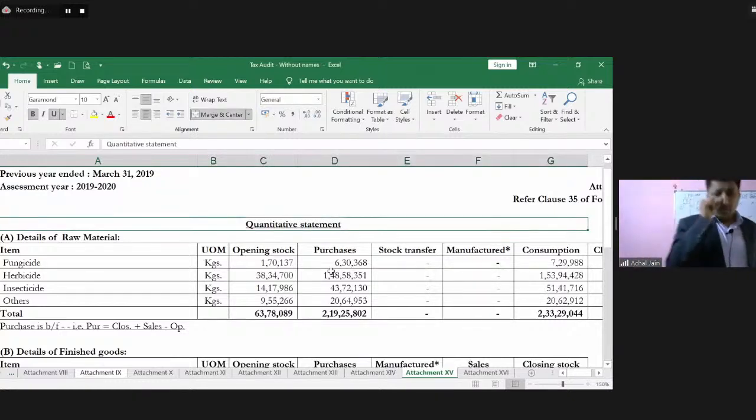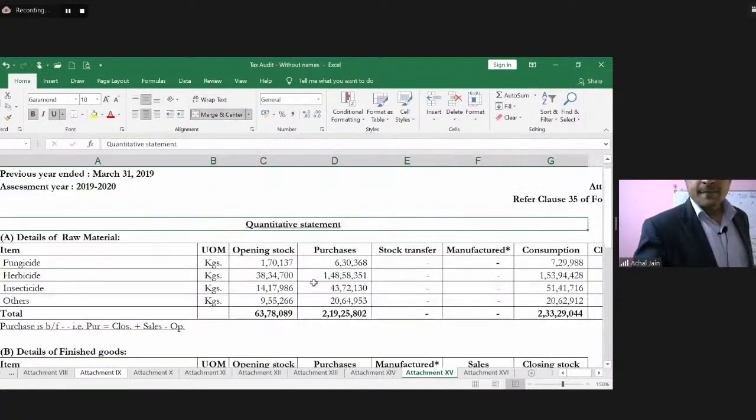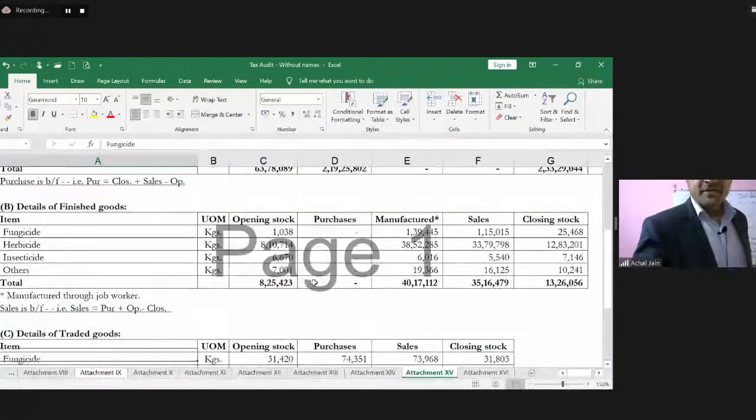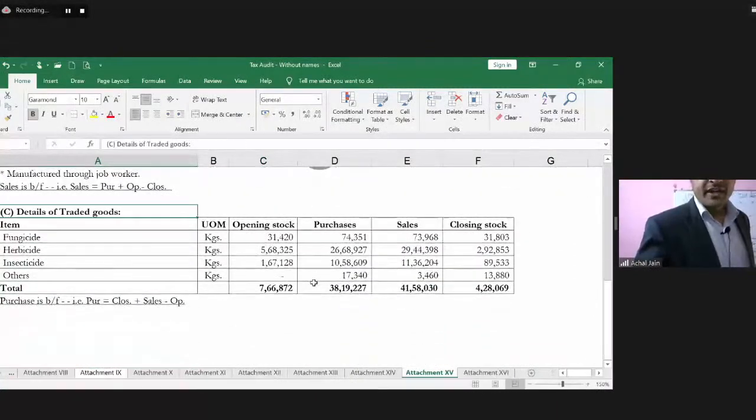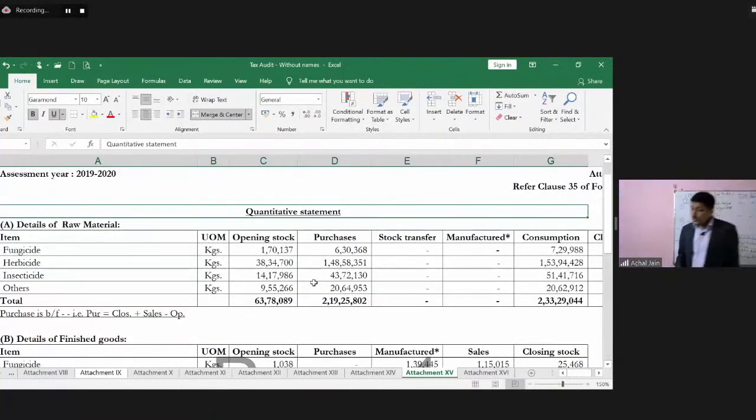Yes, so this is the one, sorry, for this trading one, I think we didn't have this. So this is the one. Yeah, for trading, this was the one, and this is for manufacturing. So it requires that if the company is into manufacturing, then it should give the details of raw material and finished goods separately. And on these two things, it should report the movement.